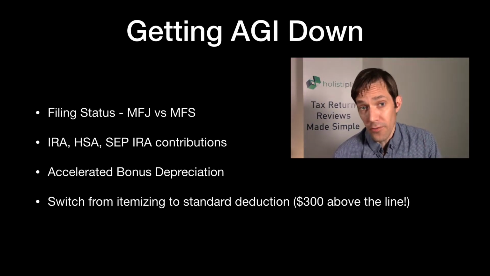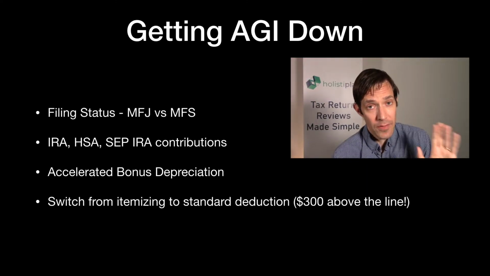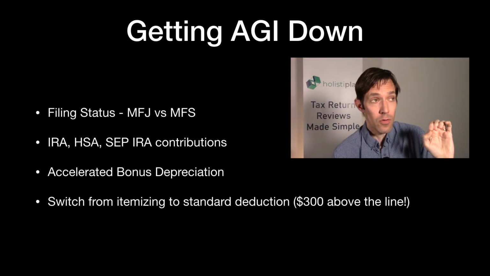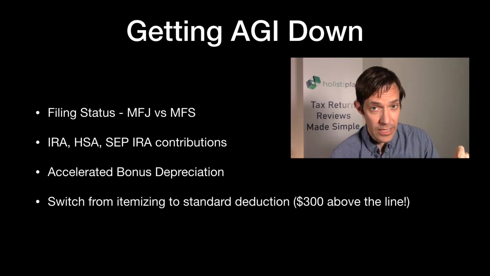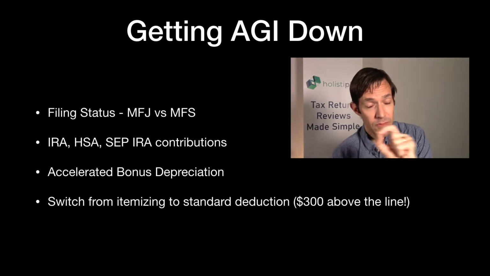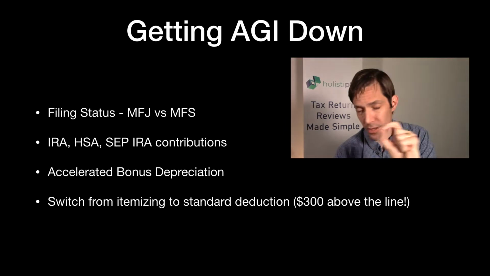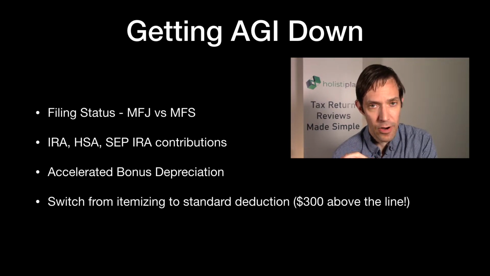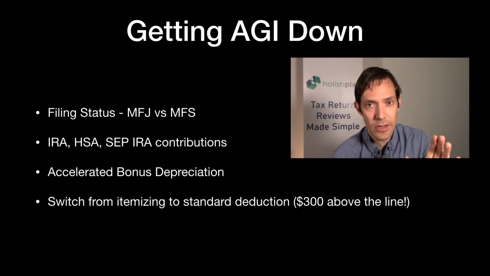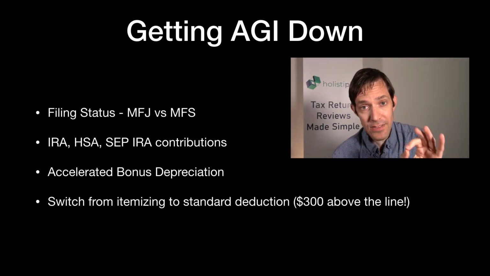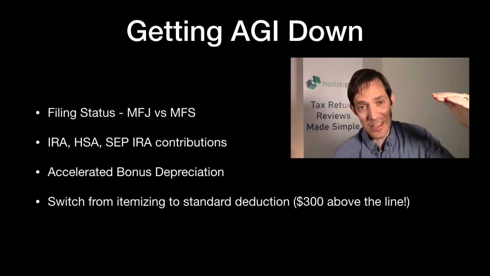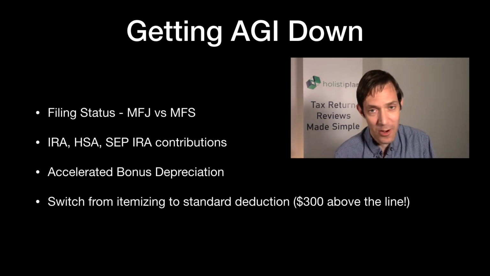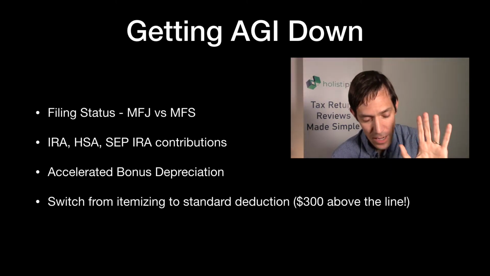First, review filing status. As far as we know, that $150,000 MAGI is for any filing status. So is it possible that a married filing jointly would benefit from switching to married filing separately? Now, there's a lot of other stuff that goes with that. The brackets change, the ability to deduct, or the ability to get a credit for dependent care changes. A lot of things change, but you might just look at that. If it's borderline, that's a way to bring potentially $300,000 of AGI down to $150,000 of AGI. So that's one you're going to have to run some numbers on, but that's an option potentially.